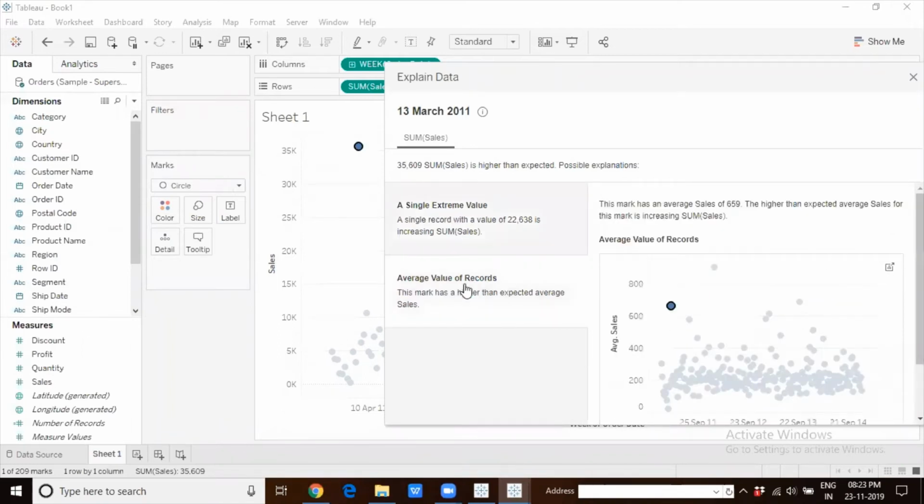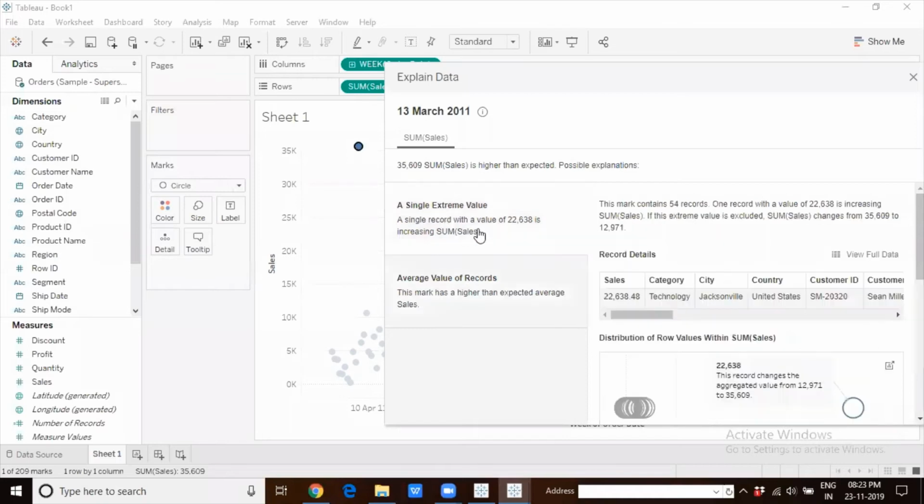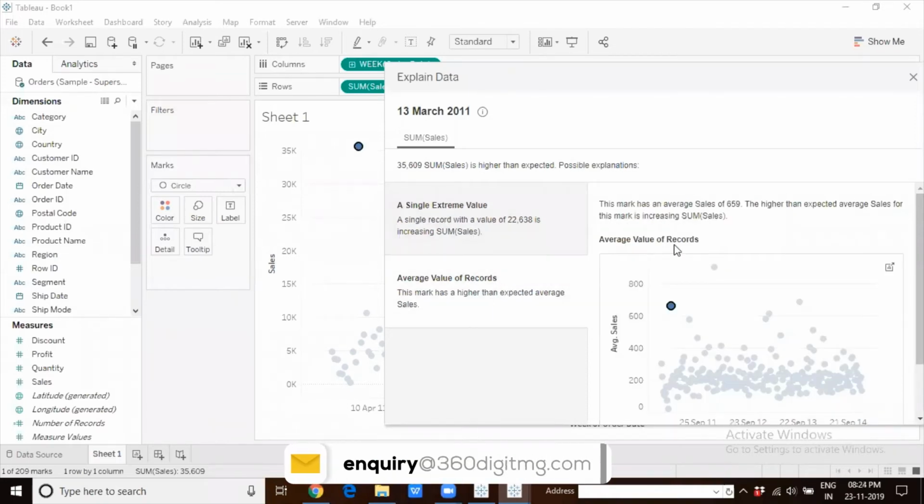Another possible explanation Tableau gives is the average value. This mark has an average sales of 659, higher than the expected average sales for this mark, which is increasing the sum of sales. So we get to decide. Tableau will give us a lot of suggestions, but it is up to us to decide whether or not it is relevant and meaningful. In my opinion, this is quite a meaningful explanation rather than going with the average of the sales for the records there.